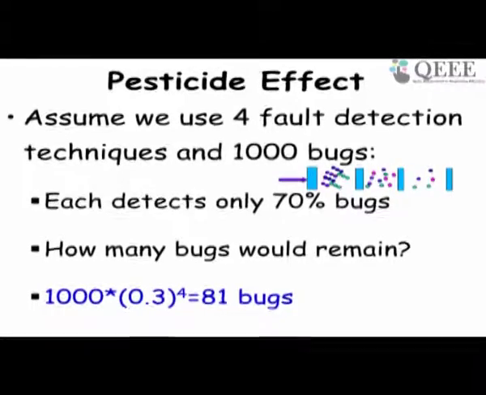So initially there are 1000 bugs and our test techniques are 70% efficient. So after applying all the 4 bug detection techniques, test methodologies, how many bugs will survive at the end? Okay, the answer is not very hard. Each time you apply, 30% survive, 70% are eliminated. Therefore, 1000 into 0.3 to the power 4 is about 81 bugs survive by applying the 4 bug detection techniques.